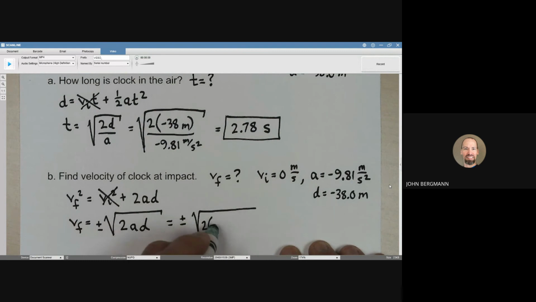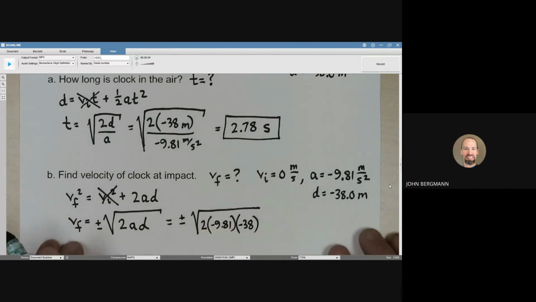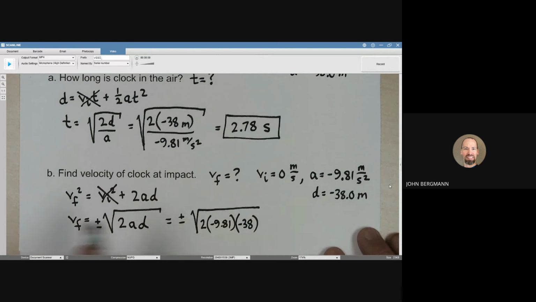2 times negative 9.81 times negative 38. We're going to end up taking the square root of a positive number, which is good. And the magnitude I get is 27.3 meters per second. Now, should we choose positive or should we choose negative?